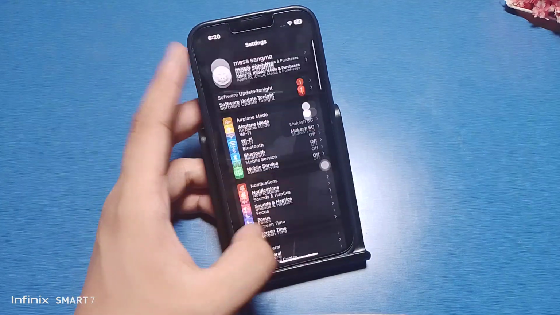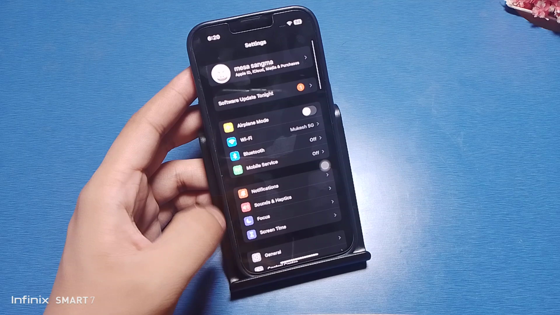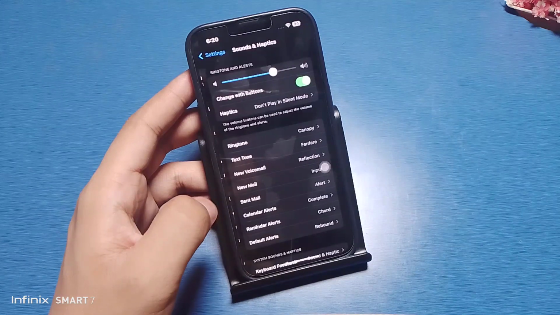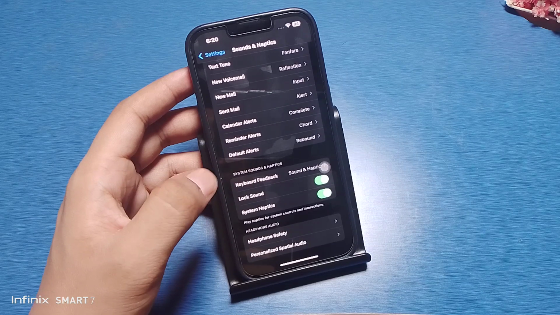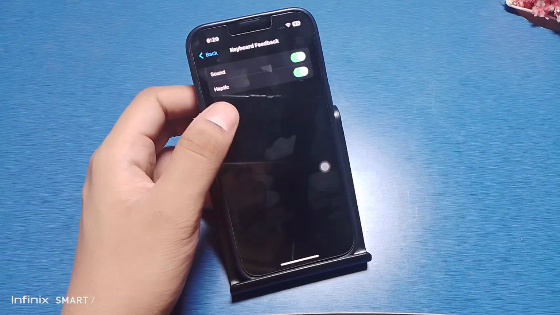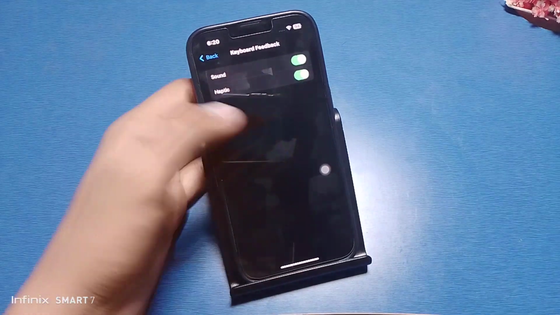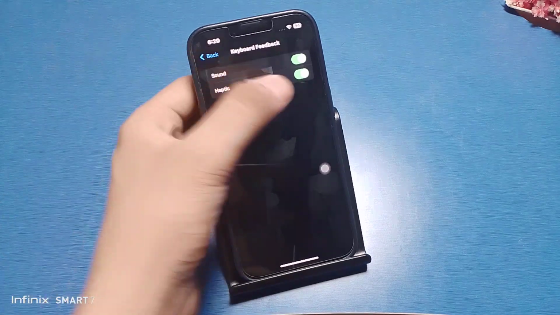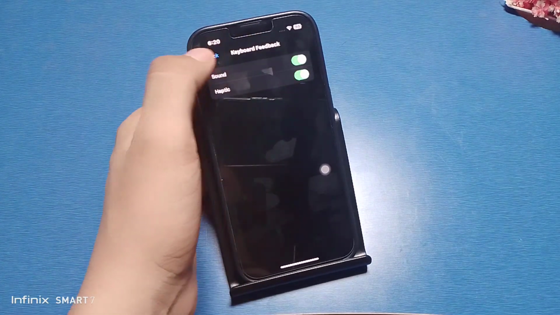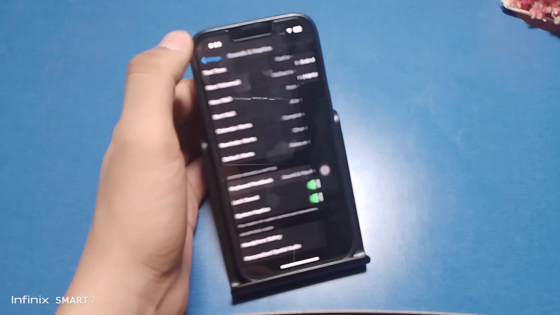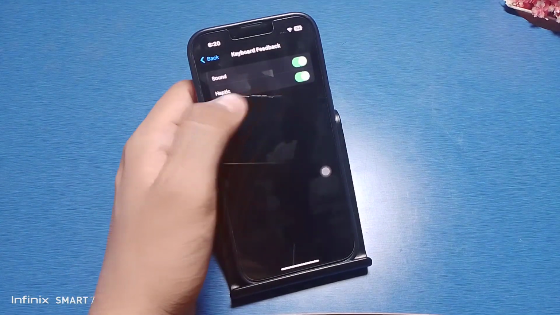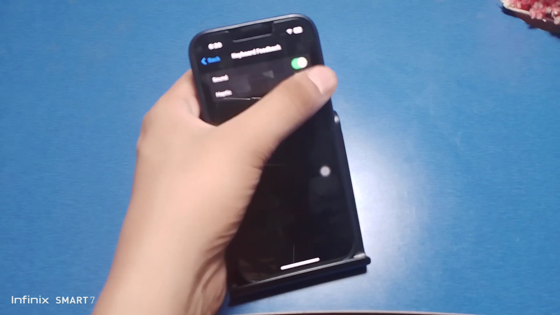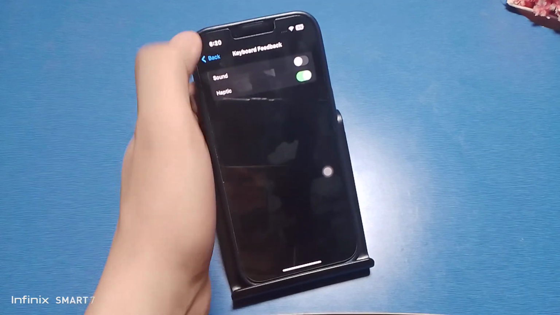First go to settings, then swipe down. You can see there is Sound and Haptics. Click on it, then swipe down. You can see there is a Keyboard Feedback option. Click on it and click on this Sound button. Here it is. When you enable this, your keyboard makes sound, and just turn it off, your keyboard won't make any sound.